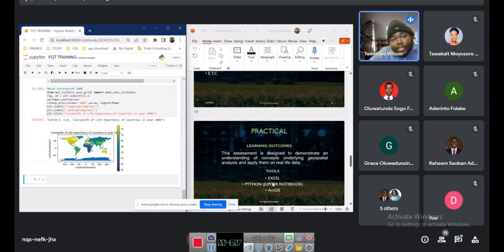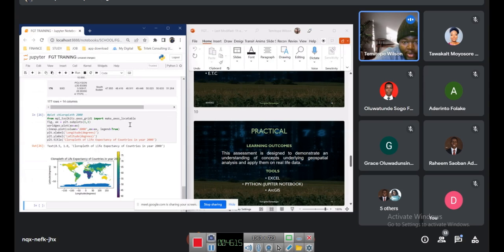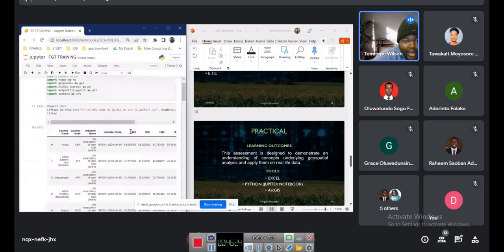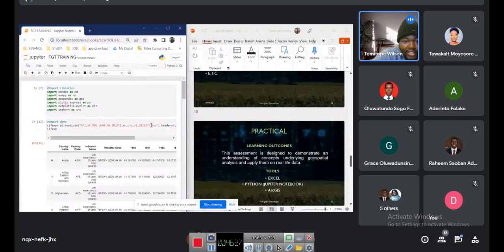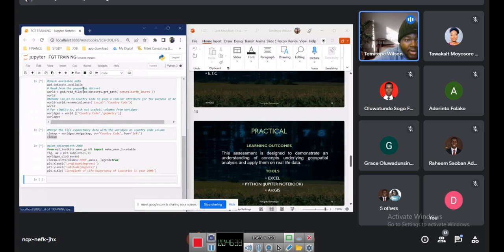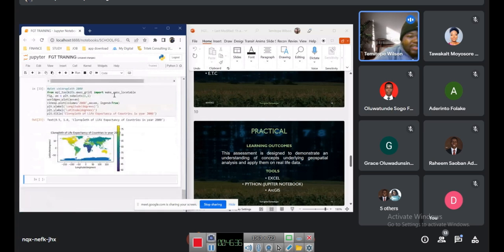But Python is very good for automation. For example, five years later, if I needed data on maybe life expectancy for fruit crops or for oranges rather than cash crops, I have my data. I just go back here, change this data to the data I'm trying to get the life expectancy for, come to my cell here, and run all. So it's very good for automation. I don't always have to repeat the same thing every time when I'm on Python. I just go in there and work on automation and then I get it done. So that's how it works basically in the Python environment.